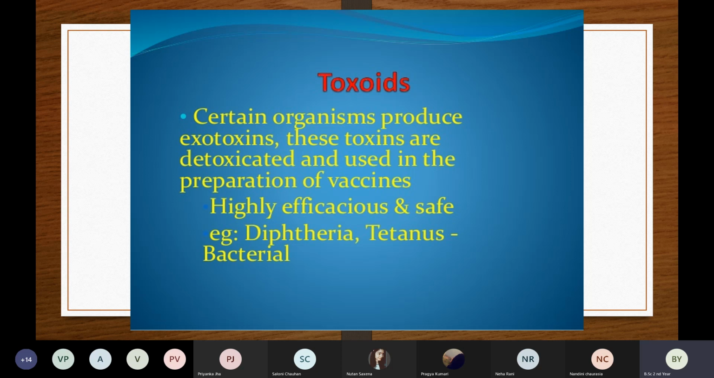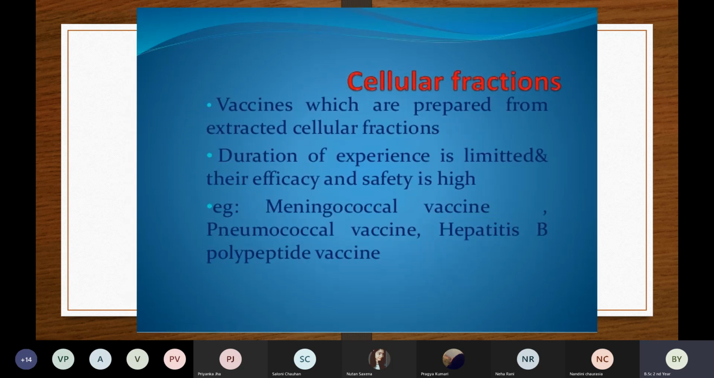Okay, so these are the two examples of toxoid vaccines: tetanus toxoid and DPT. So this is the third type of vaccine. Now coming to the fourth type, that is the cellular fraction. These vaccines are prepared from extracted cellular fractions, meaning from particular cells. The duration of experience is limited, but their efficacy and safety are very high.